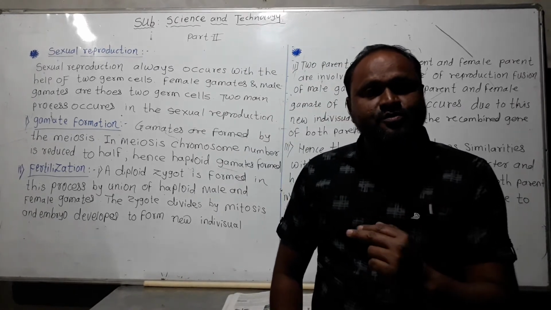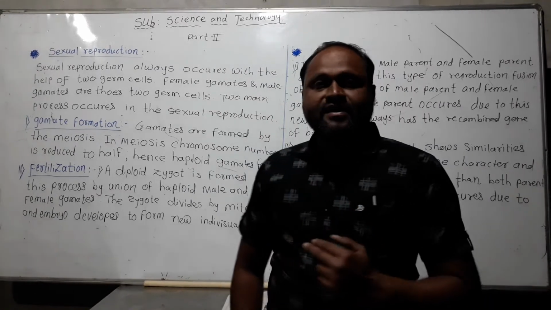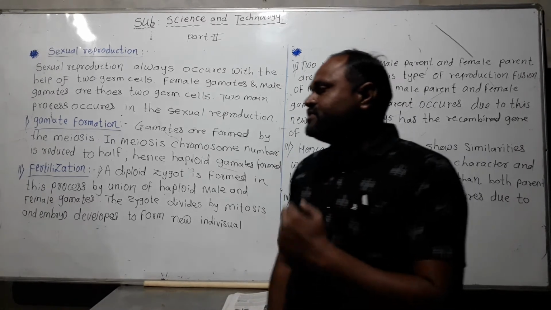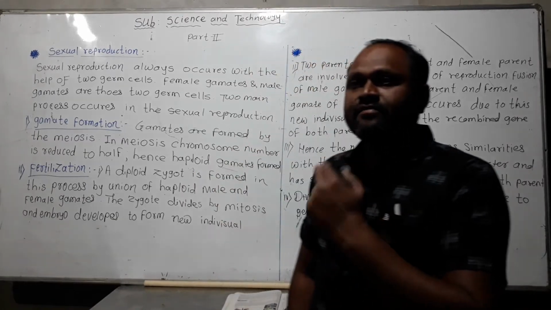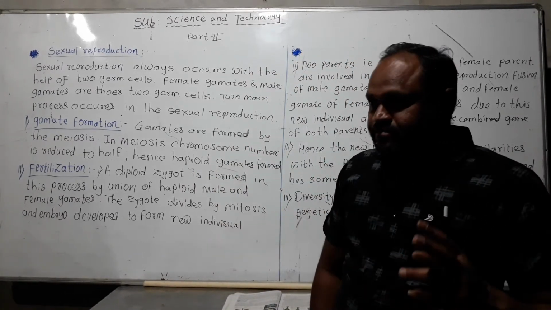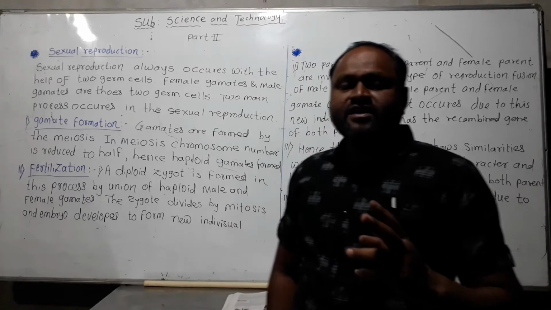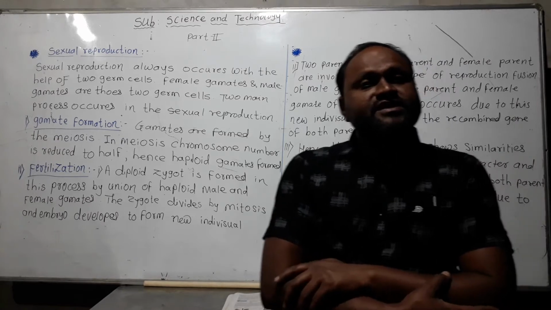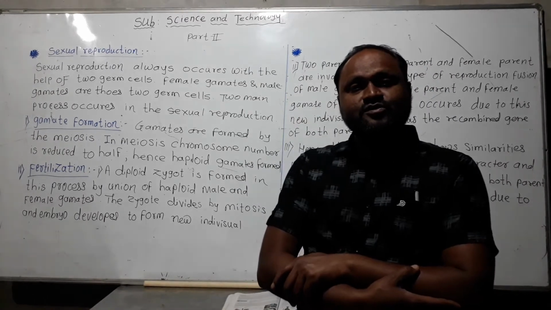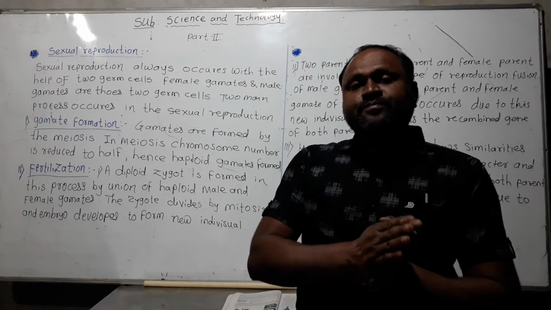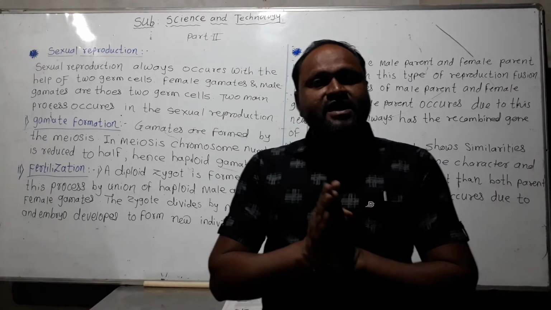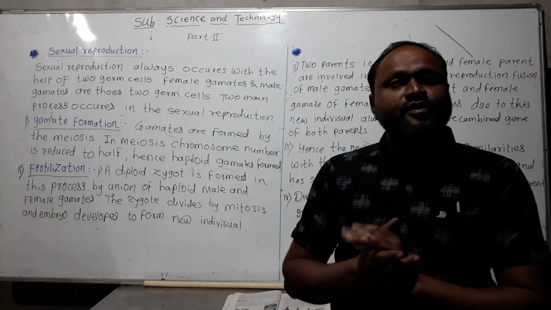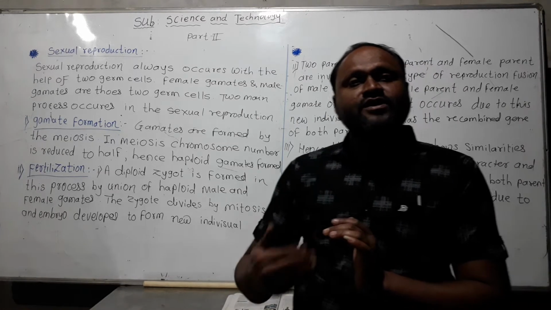How many chromosomes are there in a cell? 46 chromosomes, meaning 23 chromosomes from the male germ cell and 23 from the female germ cell, which unite to form a diploid cell with 46 chromosomes.